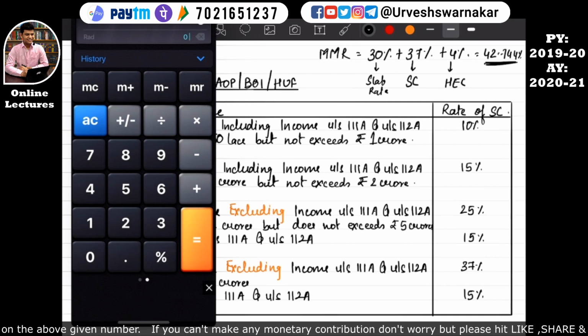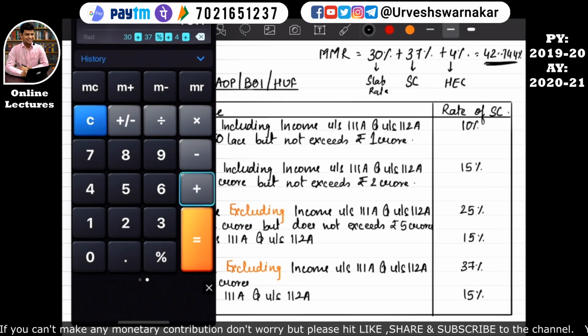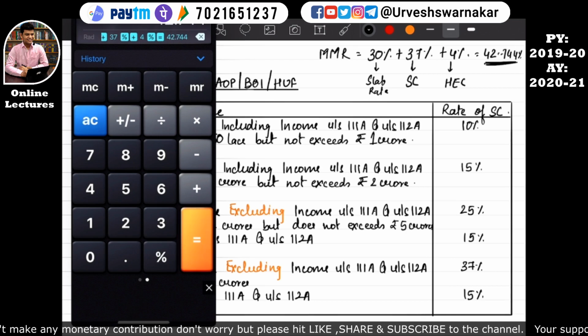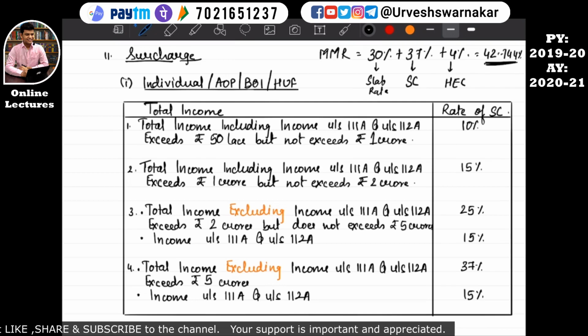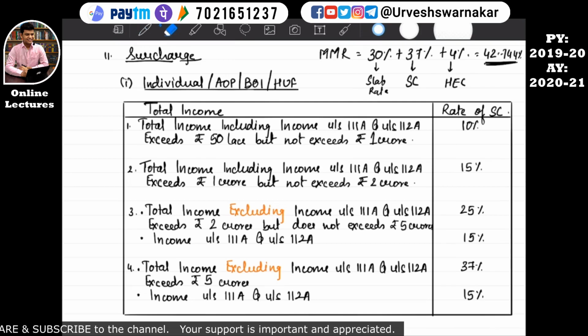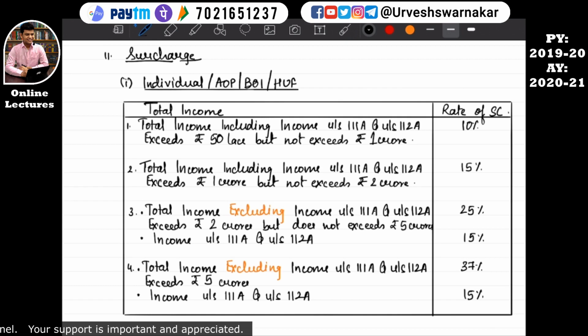So let's calculate 30 plus 37% plus 4. It comes to 42.744%. So this is the maximum limit of tax that the income tax department can recover from an individual, only if such individual follows all the income tax acts, sections and rules. So this is the highest limit. I guess that is clear to you all. I'm erasing this because we have already studied MMR, maximum marginal rate. Let's now study surcharge.